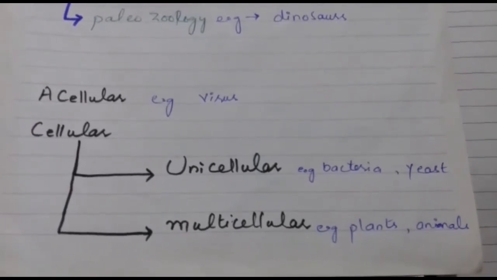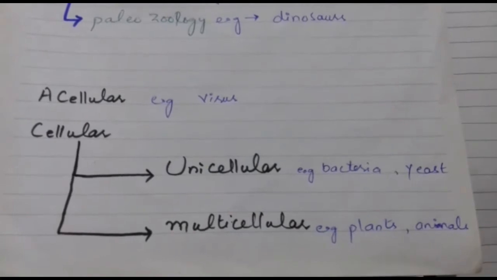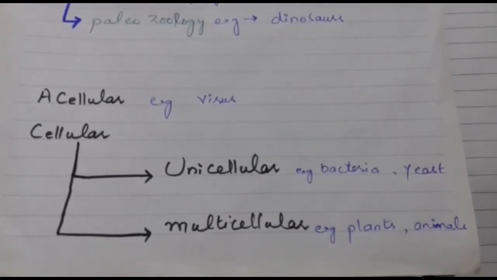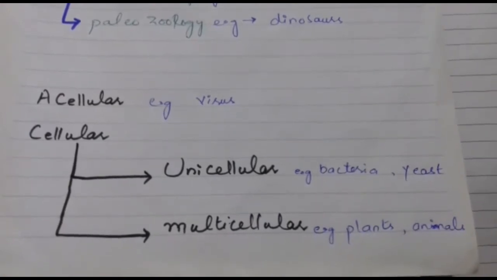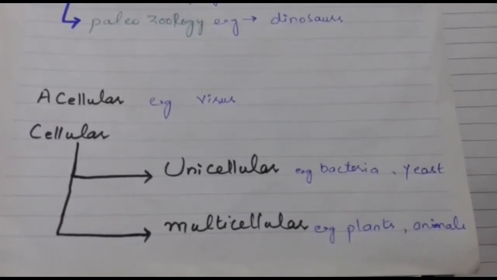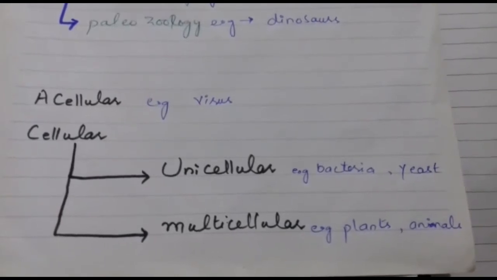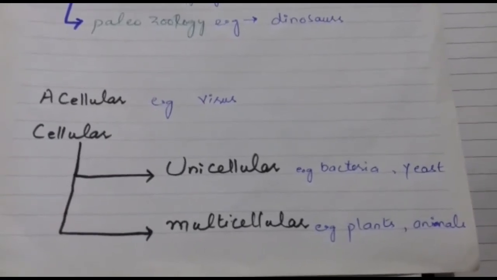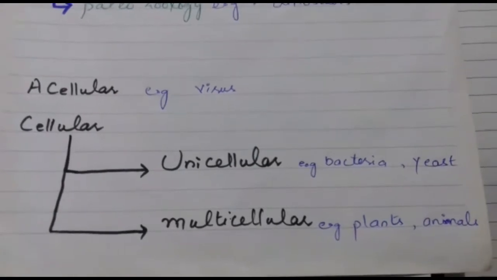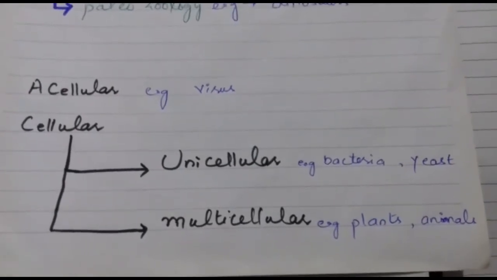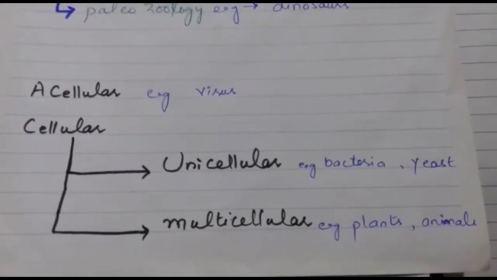A cell is composed of different organelles. Organelles are small units or components present inside the cell, and these organelles perform different functions for the cell, and those functions are essential for life.